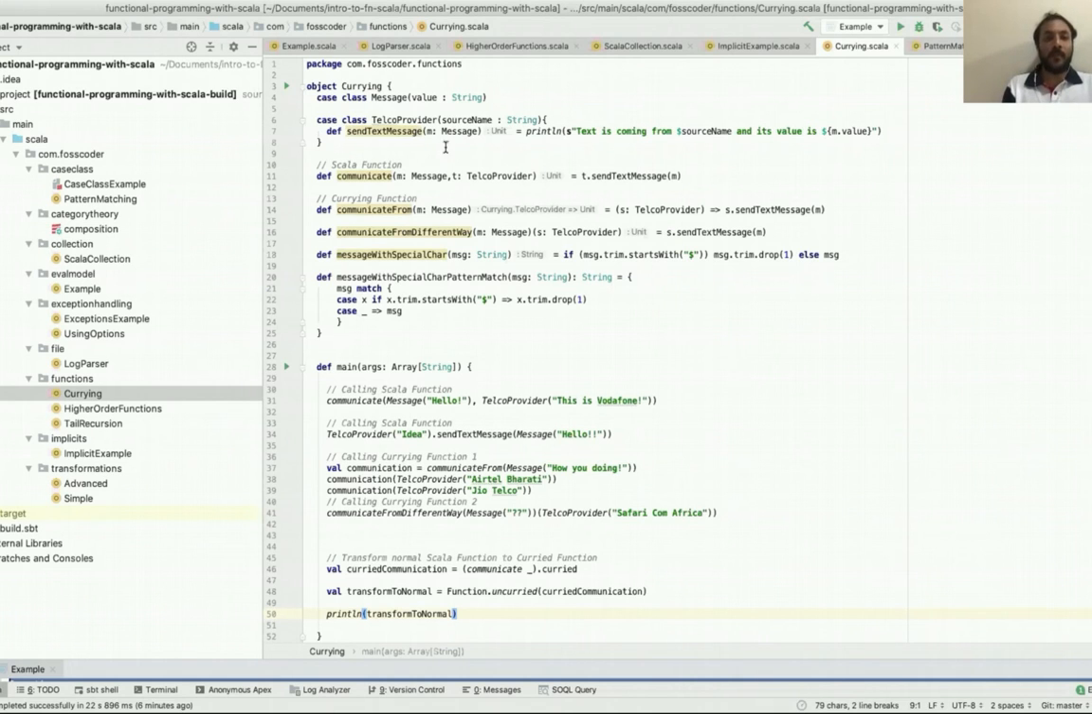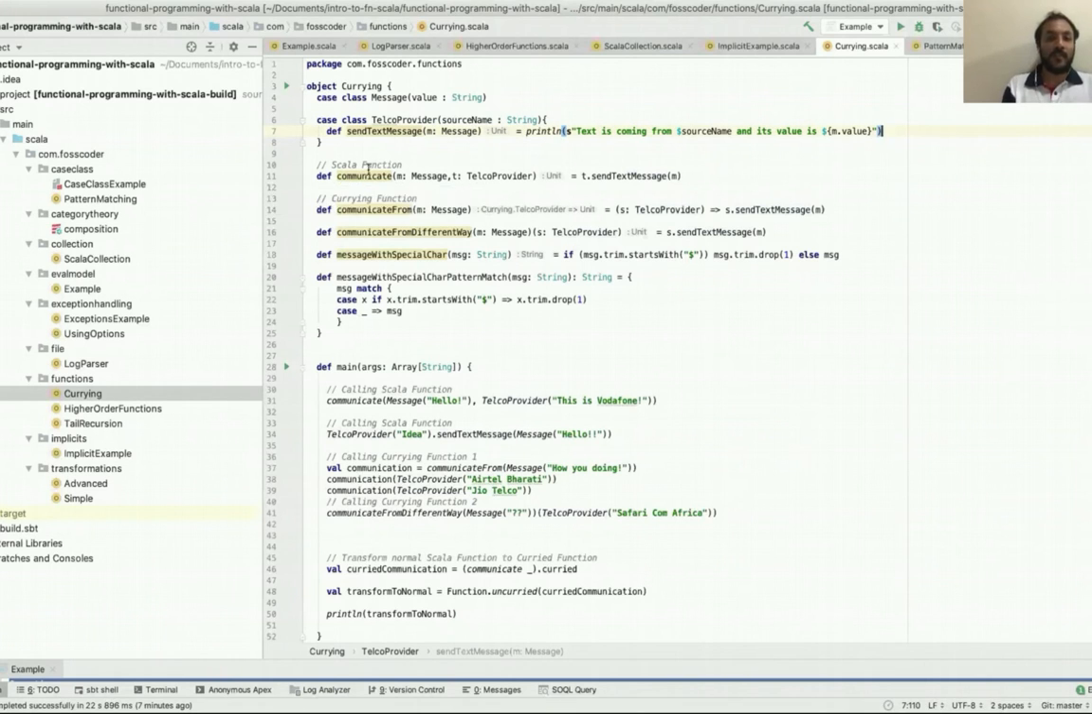So we have an object called currying, a case class Message, and value is a property of that object. And then we have TelcoProvider, where source name is a property. It has a method called sendText, which takes a message of type M and can send the message as a printer. This is a side effect driven call anyway with println.